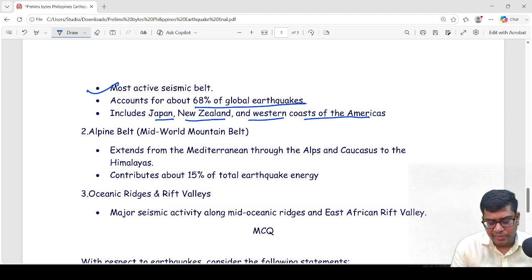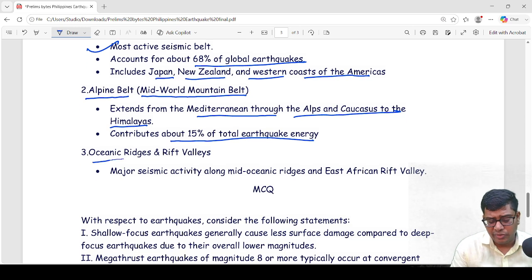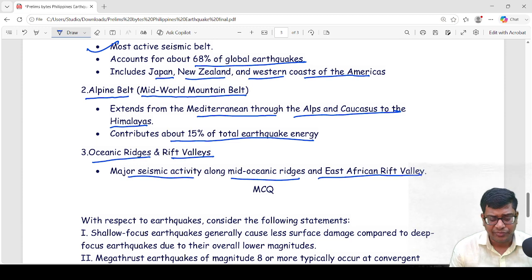Now we'll see the second major earthquake zone, the Alpine belt. The Alpine belt, the mid-world mountain belt, extends from the Mediterranean to the Alps and Caucasus to the Himalaya. So the Himalayan region also lies in the Alpine belt and faces many frequent earthquakes and contributes about 15% of the total earthquake energy. And the third major region is the oceanic rift valley region. Major seismic activity occurs in this region, the mid-oceanic ridge and East African Rift Valley.